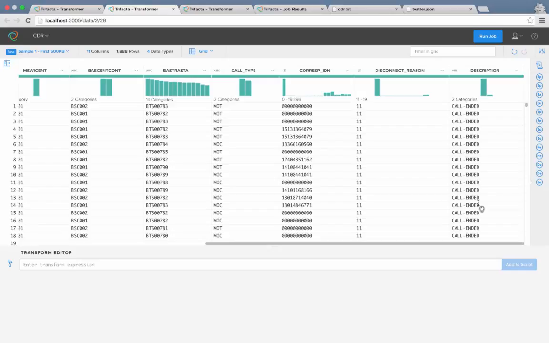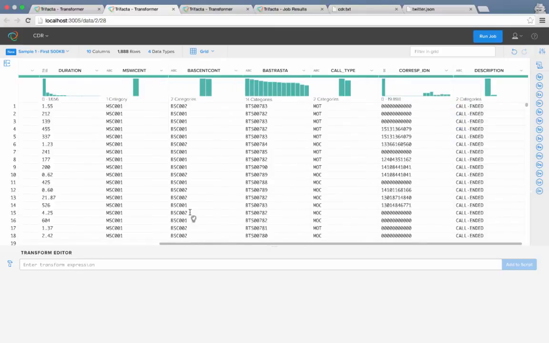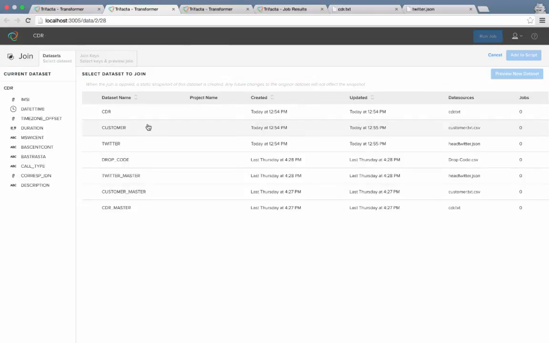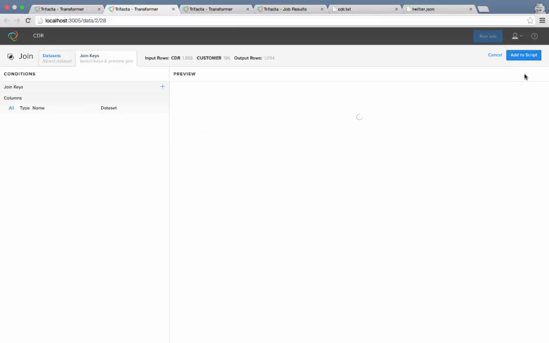Let's now combine the CDR log with customer data that we wrangled already. I can join it with the CDR dataset to augment it with some new predictors. Clicking on the hammer icon, I have the option to join or aggregate data. I will use the join wizard to help me with this. I'm now offered a list of datasets that I can join with. Let's select customer and preview the new dataset and then begin to join.